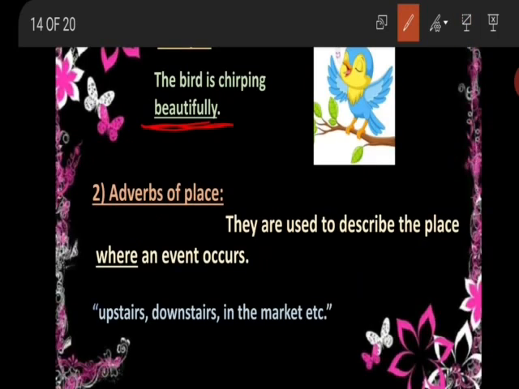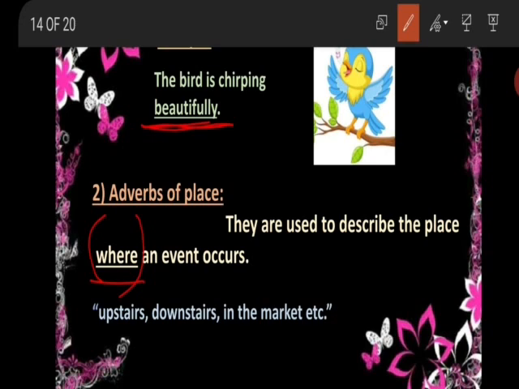Okay. Now the second adverb is adverbs of place. They are used to describe the place, or you may say the place where an event occurs. So these types of adverbs answer the questions asked in the sense of where. For example, the place can be upstairs, downstairs, in the market, beside the wall, behind, up, above.